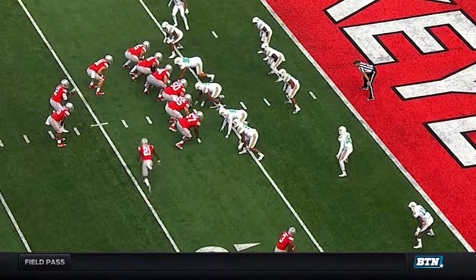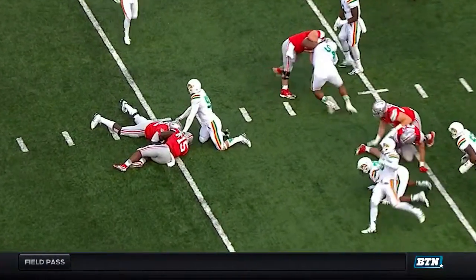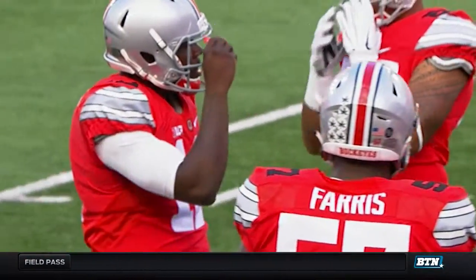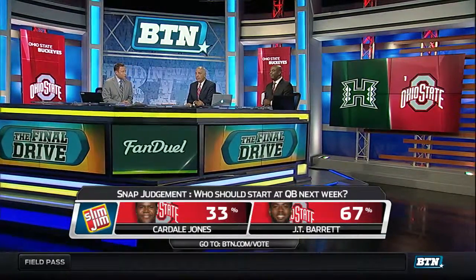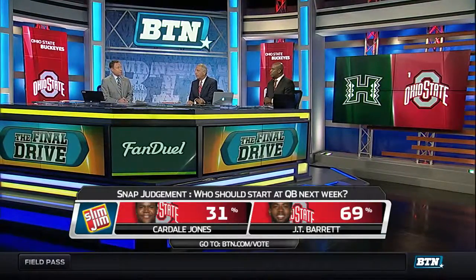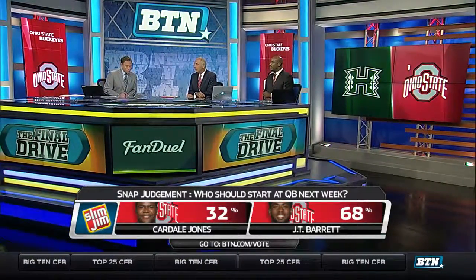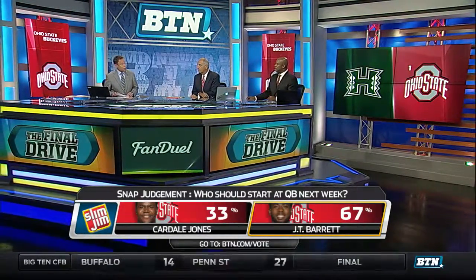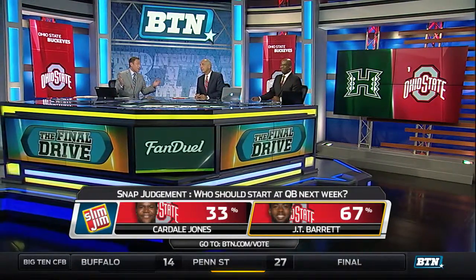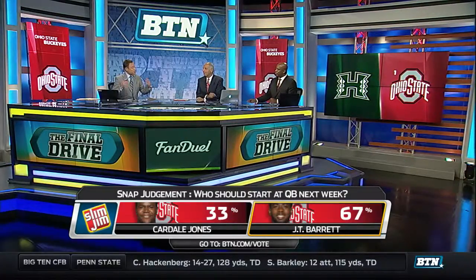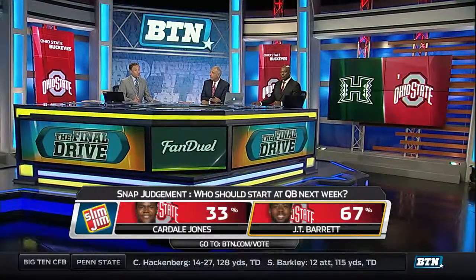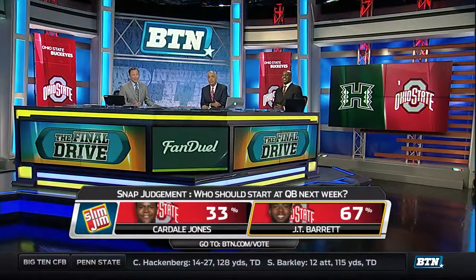Then you start to try to run the football. You see this one, the snap goes off to the right. There were a couple of these today where the snaps weren't quite on. So that's something that they have to be able to clean up. But it's a lot better to clean those mistakes up when you're winning than when you're losing. 115 yards of penalties. That is a big number for Ohio State. First time in a 24-game span they did not throw a touchdown pass. So that ends a streak that was tied for the longest in school history. A lot of things to work on, and yet you pitch a shutout, you hold Hawaii under 100 yards rushing and passing. We talk about this all the time. They are simply held to a different standard, and you know Urban Meyer will hold them to said standard this week.